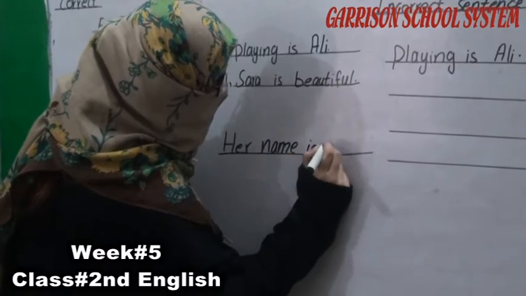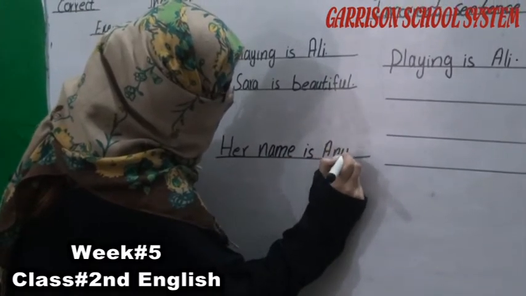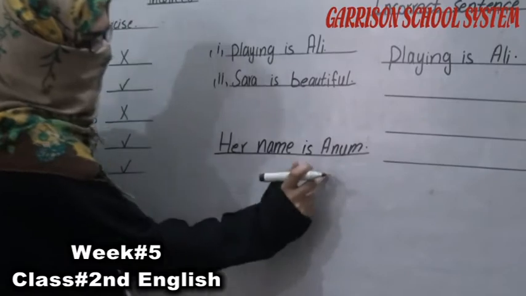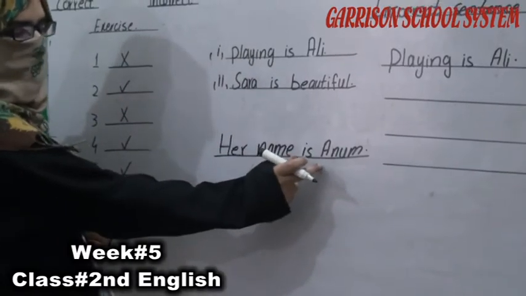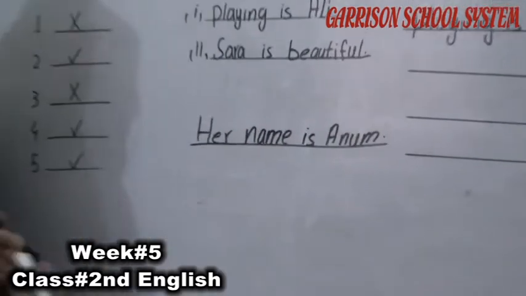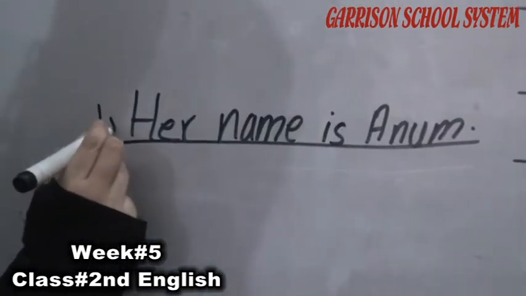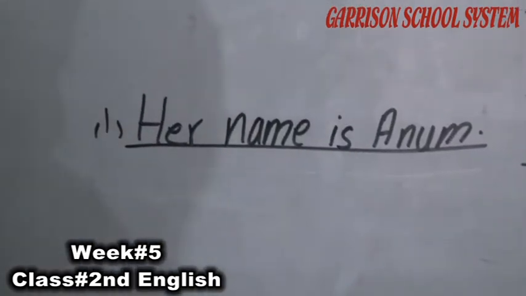is Anam. A कैपिटल क्यों लिखा मैंने? Because the name of the letter will always be with a bigger capital letter. So that's why. Her name is Anam, and end with the full stop. Now the rest of others, solve by yourselves.